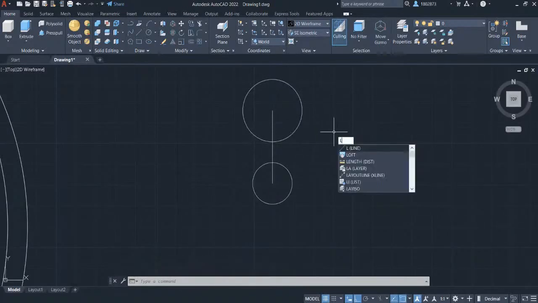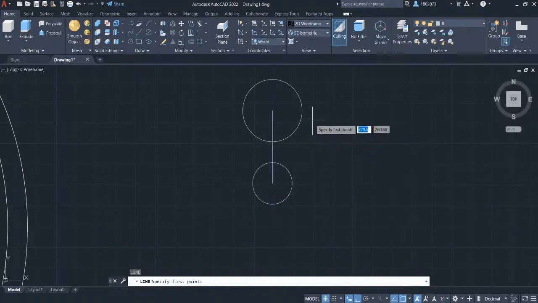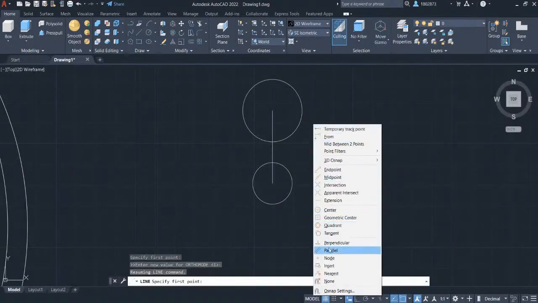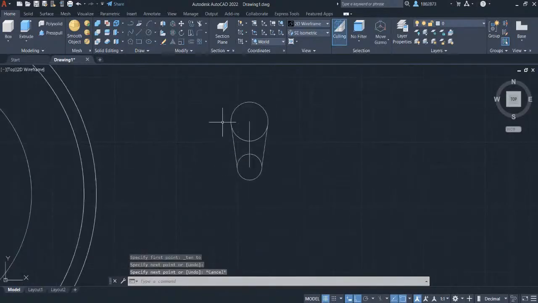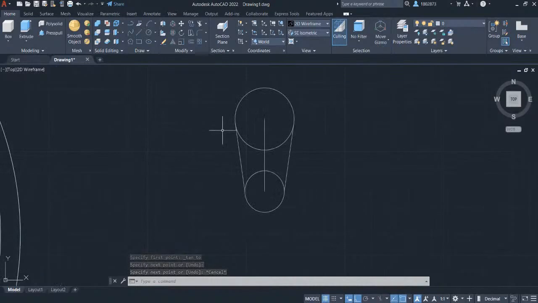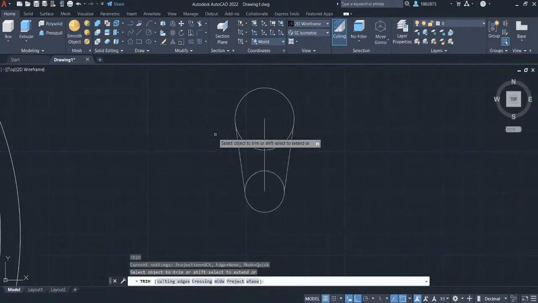Pressing L for line and press enter. Hold your shift key and right click. Select the tangent and left click to this circle. Connect this line to this small circle and hover your crosshair here so the snap line will appear and select the intersection point. Press escape. Press L for line again. Shift right click. Select tangent. Select the circle and hover your crosshair here to enable the snap line and left click. Press escape. So let's trim out the lines by pressing TR for trim and press enter.